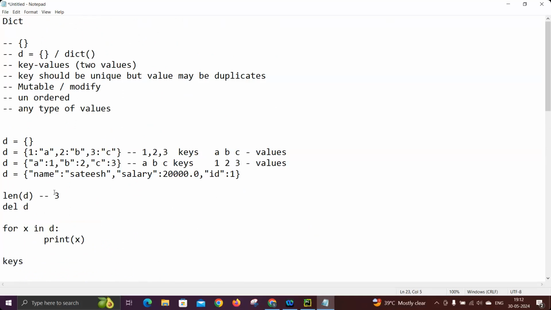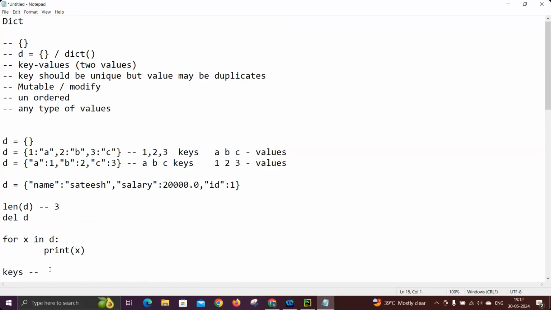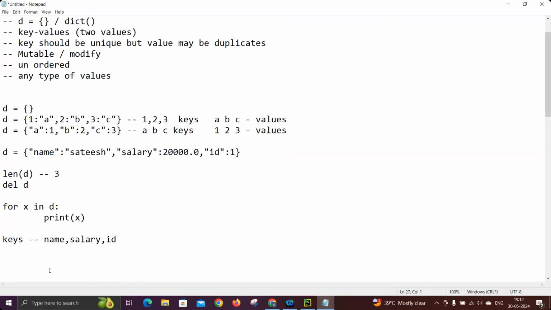Remember that if I'm using only the traditional approach like a list for loop, then it will print only keys. In the last example, the keys are name, salary, and ID. This is the output you get in this for loop. For X in D. Let's take an example, I'm writing D dot values.